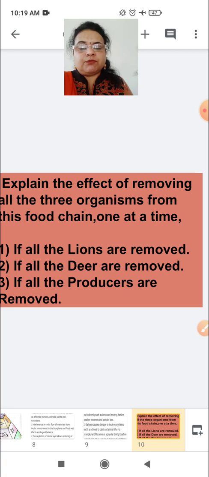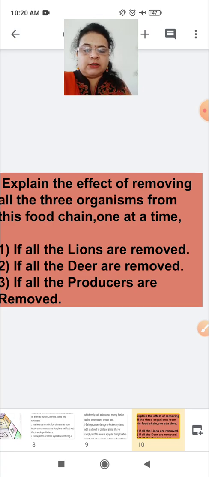What will happen if all the producers are removed? If all the producers are removed, there will be a big effect on the ecological balance of the ecosystem. If there are no producers, then the first trophic level will be affected badly, and there will not be any transfer of energy, because producers capture energy from the sun and then transfer it to the other levels in the food chain, okay. So if this process is not there, then there will be no transfer of energy.